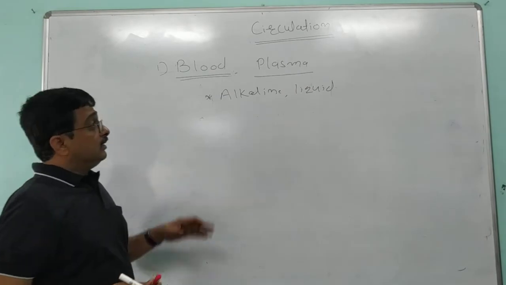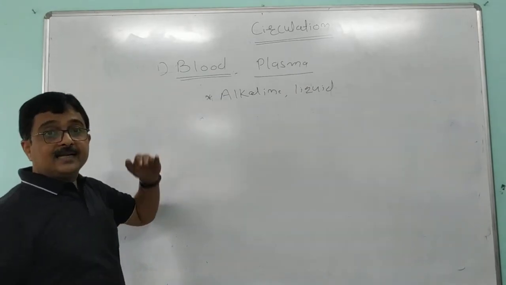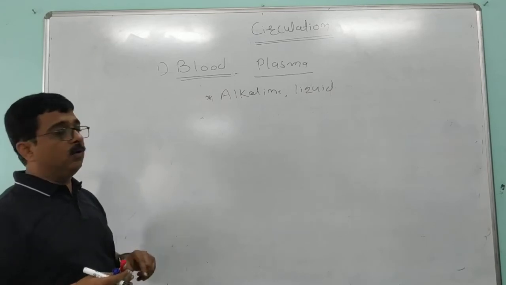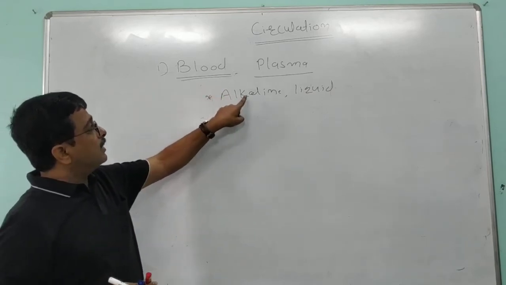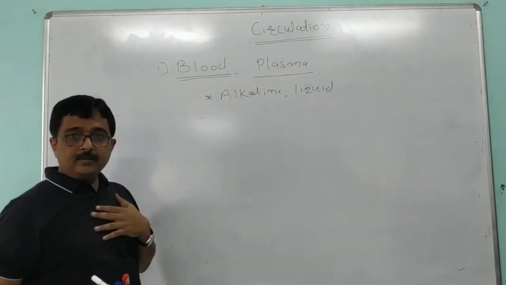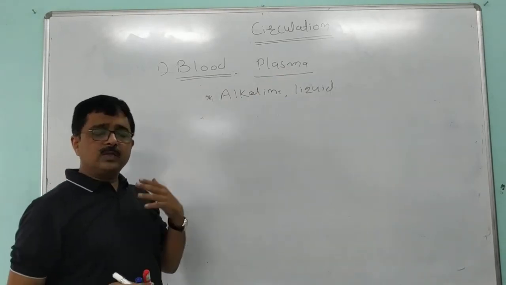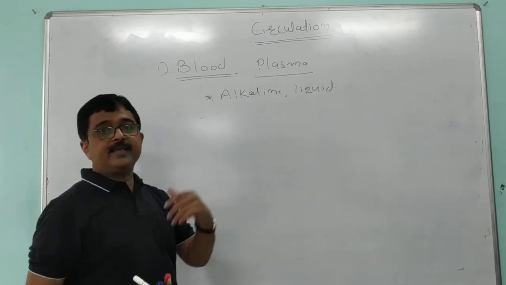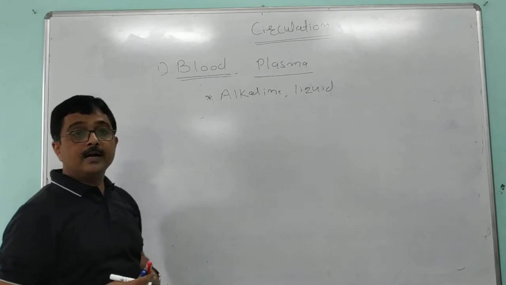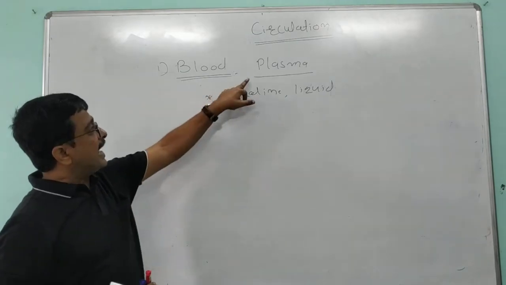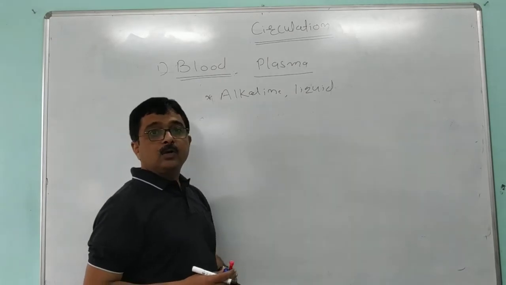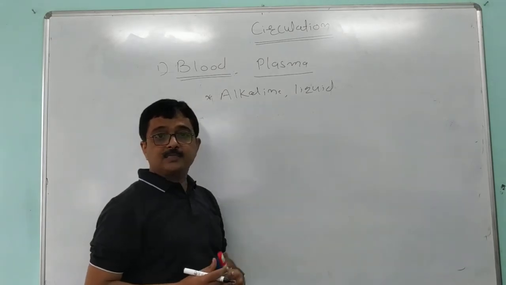We are saying human blood is slightly alkaline in nature, having pH 7.4. This alkaline nature of the blood is due to blood plasma. Blood in the body flows, is liquid in nature, and this liquid nature is also due to blood plasma.